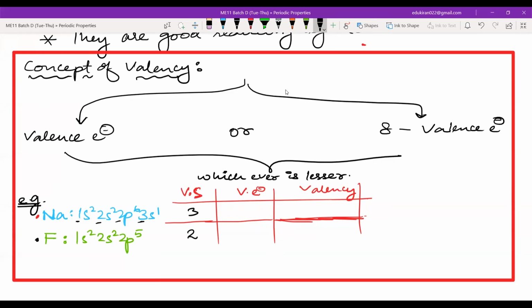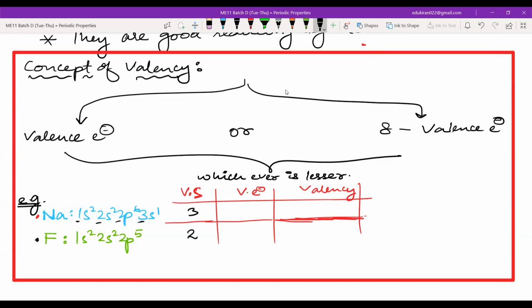Now, valence electron. What is valence electron? Look at your notes and tell me. Define valence electron. Number of electrons in the valence shell. Okay, so please be very sure when you are answering me.